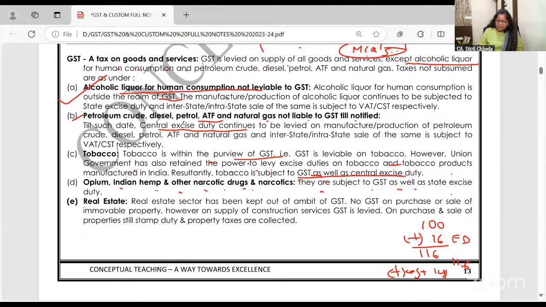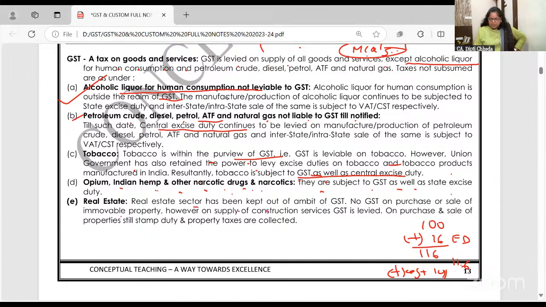Ma'am, narcotic drugs and all, we are not allowed to manufacture. It's a crime to grow all this, true. But then at few places with permission it is allowed because it's used in a very nominal amount in medicines and all. But GST is not there. मतलब पूरा transparent नहीं है.